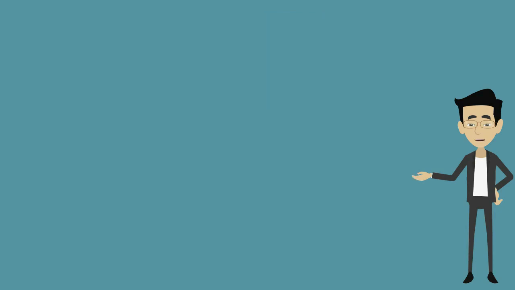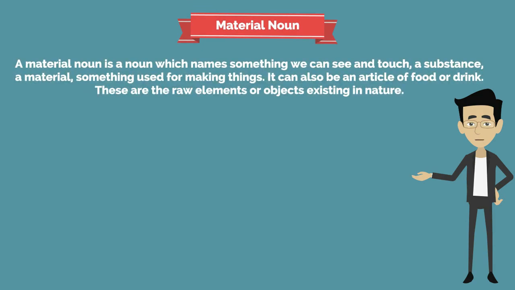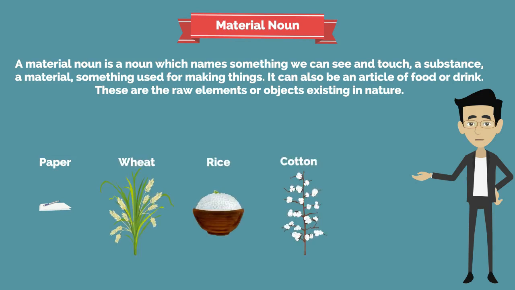And the last one is material noun. A material noun is a noun which names something we can see and touch. A substance, a material, something used for making things. It can also be an article of food or drink. These are the raw elements or objects existing in nature. Let's see the examples. Paper, wheat, rice, cotton, silk and so on.